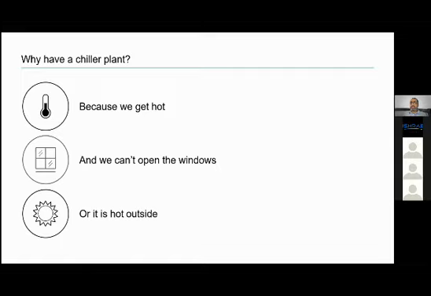So why do we need a chiller plant? Because it is very hot outside and we cannot just open windows, because if we open windows, hot air will come, or I would say heat will flow from hot to cold. You will get heat inside, right? And we want it inside more colder.